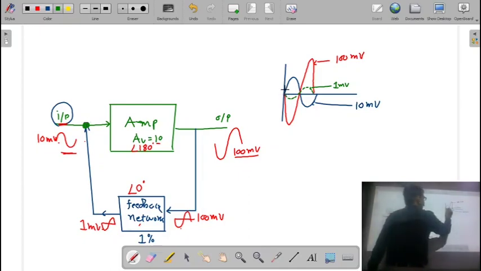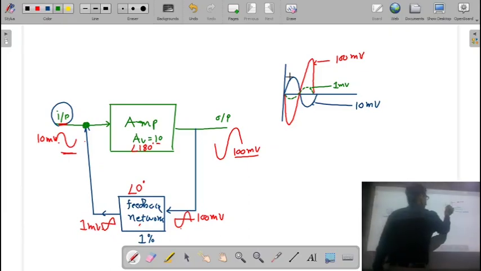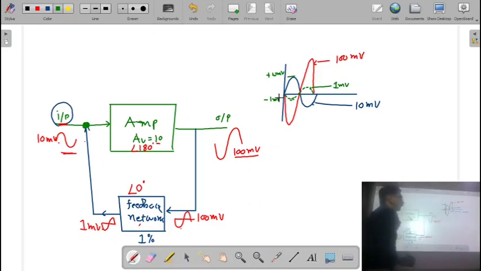One signal is 10 millivolt, and another signal is 1 millivolt. So, according to superposition principle, this amplitude is 10 millivolt and this amplitude is minus 1 millivolt. So, when both the signals are combined,